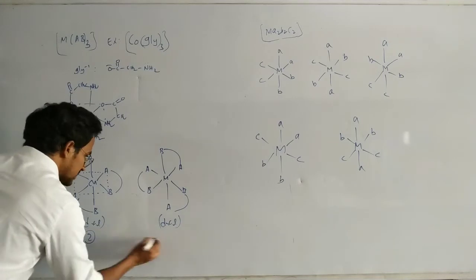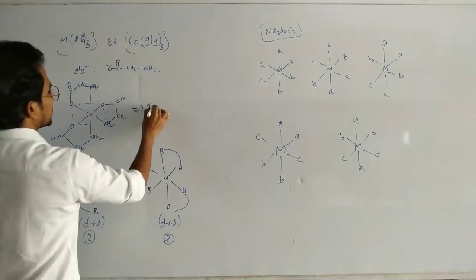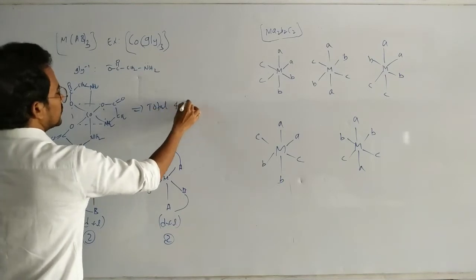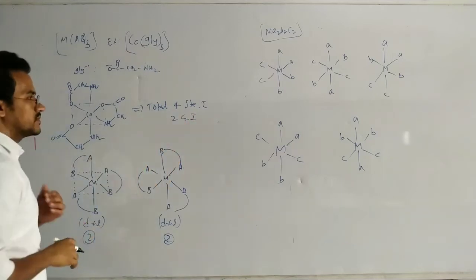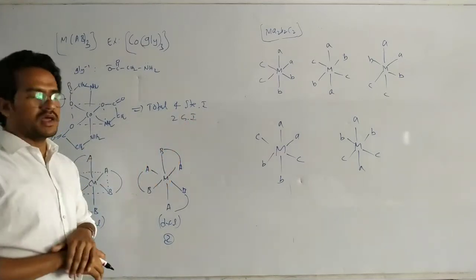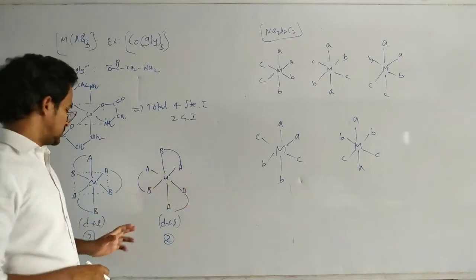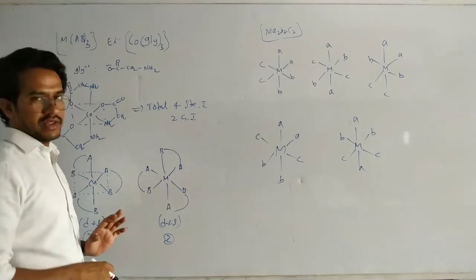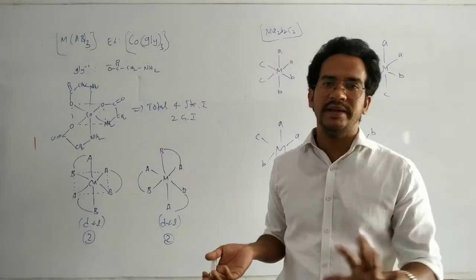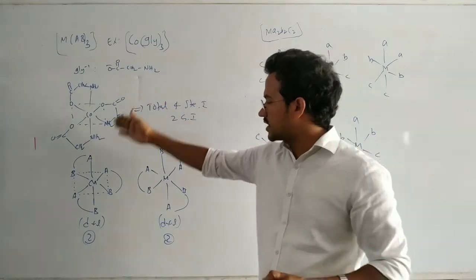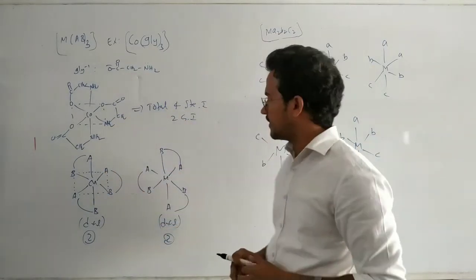So this complex has a total of 4 stereoisomers, 2 geometrical isomers. Each geometrical isomer is optically active: dextro, levo, dextro, levo. Here a plane of symmetry is not possible because of the unsymmetrical bidentate ligand. We cannot cut this molecule into two equal halves. That's it. Next.